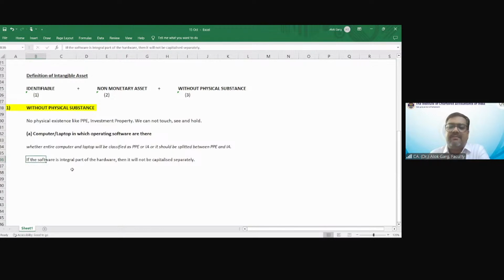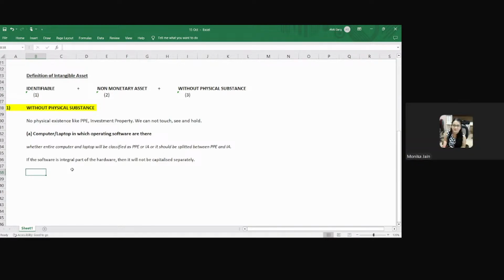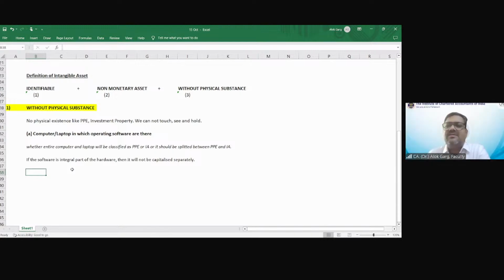Now I'm giving you another example. Have you guys used any tax return software or TDS software? Computex Genius. Okay. So basically, you went to buy a TDS software, and you told the vendor that you need a TDS software. The vendor or the shopkeeper has given you the TDS software in a pen drive.